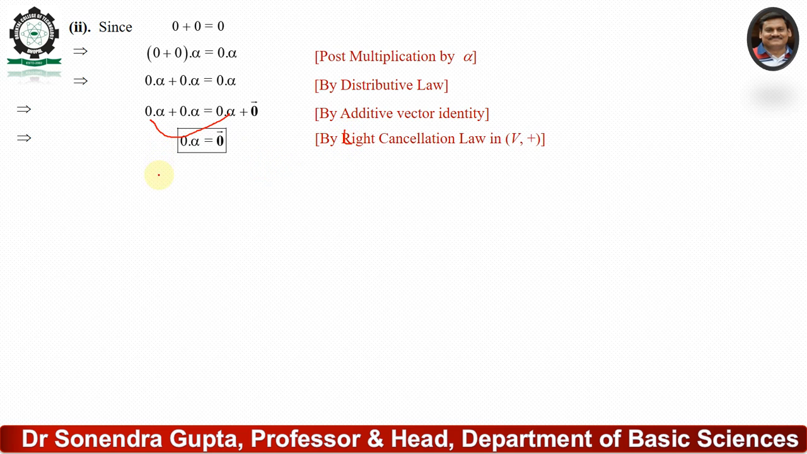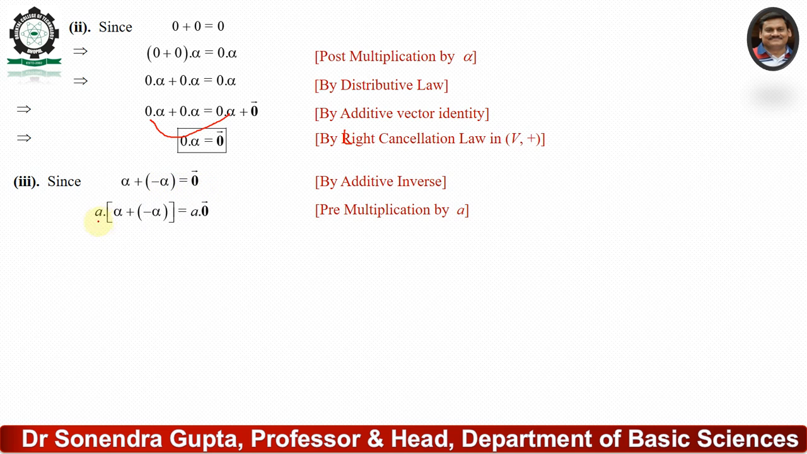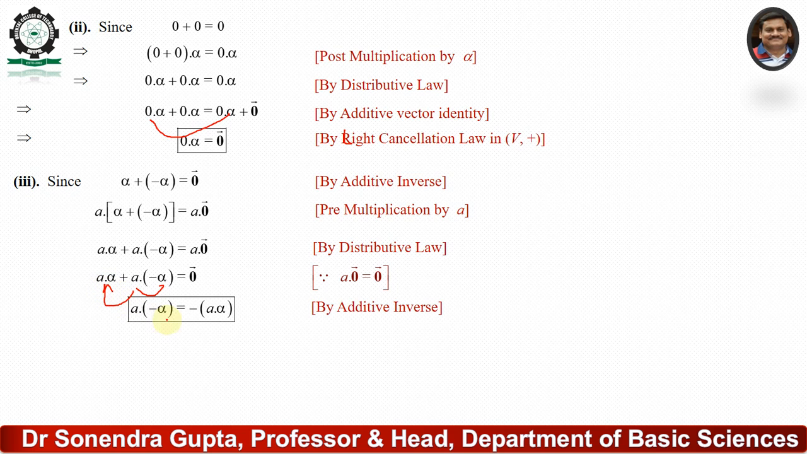Okay, third: alpha plus minus alpha equals 0, that means pre-multiply by a. Again apply the distributive law: a alpha plus a of minus alpha equals a times 0. Then a dot 0 vector, we know is 0 vector, this is condition number 1. That means a alpha added to a of minus alpha equals 0 vector. It means that a of minus alpha is the inverse of a alpha, so a of minus alpha equals minus a alpha.